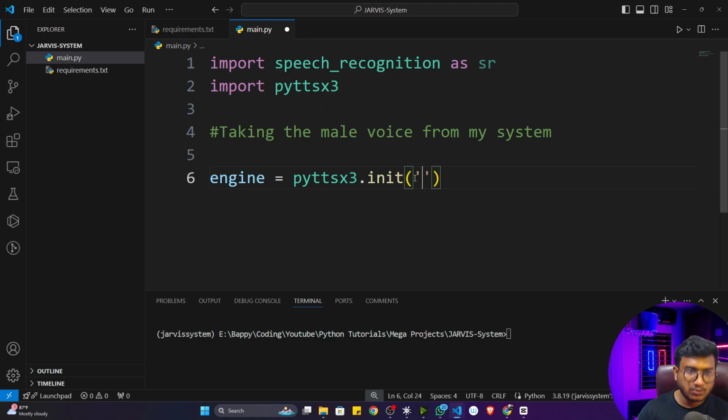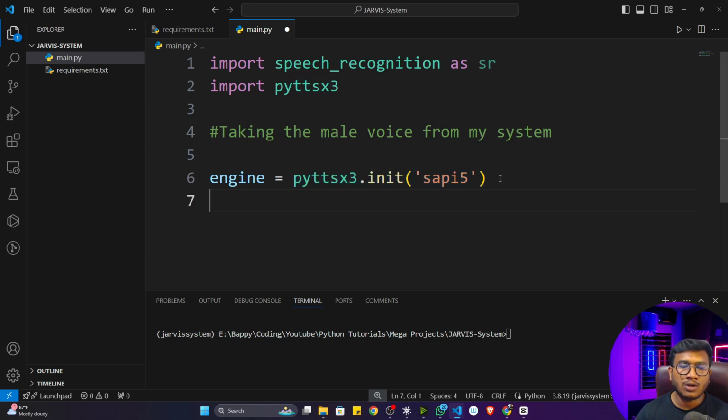And inside that, you have to mention one parameter called SAPI5. Why have I given SAPI5? Because sometimes it will create some issue whenever you execute this code. Even I was facing that before, and I was reading some of the documentation, and I got to know that if I mention SAPI5, this issue would be resolved automatically. SAPI5 is actually a parameter of the voice in our operating system, so it will initialize that particular voice automatically.